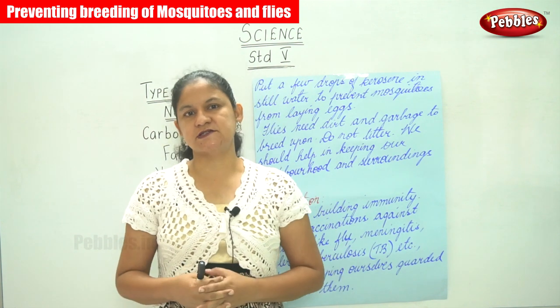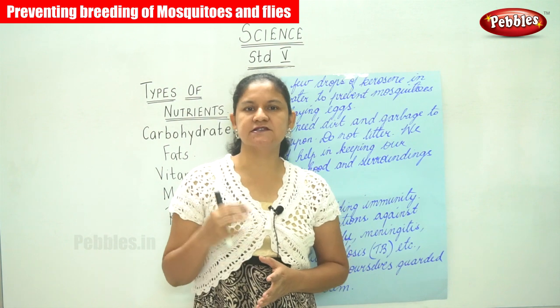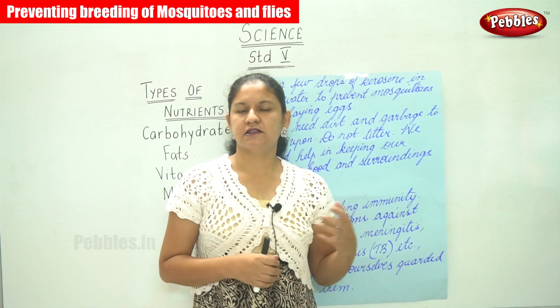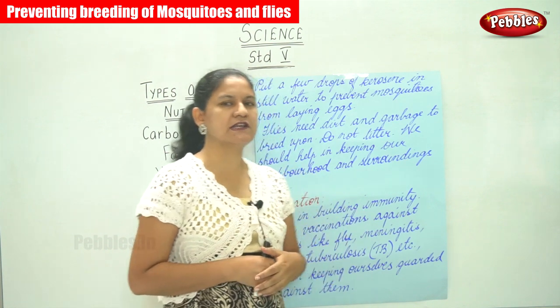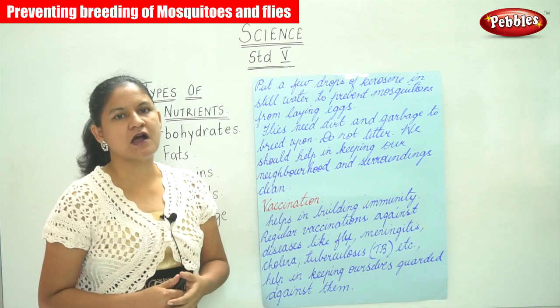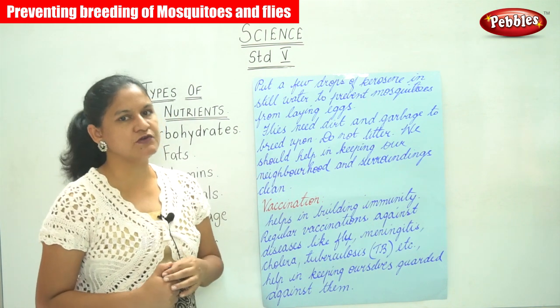Talking about flies, we see that flies breed in dirt and garbage, and for this purpose we should not litter the place. We should help in keeping our neighborhood and surroundings clean.